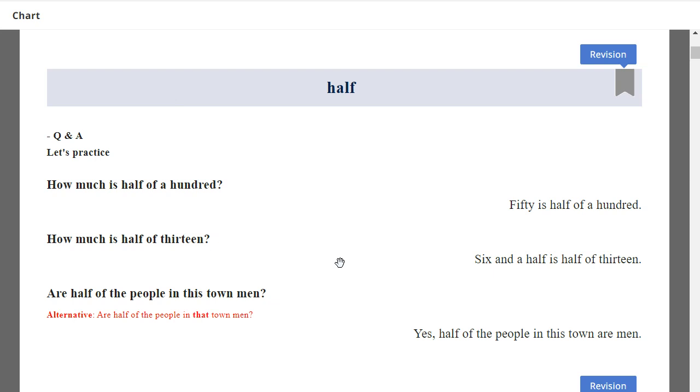Are half of the people in your town men? Yes, half of the people in my town are men. Very good. One more. Half of the people in my town are men.